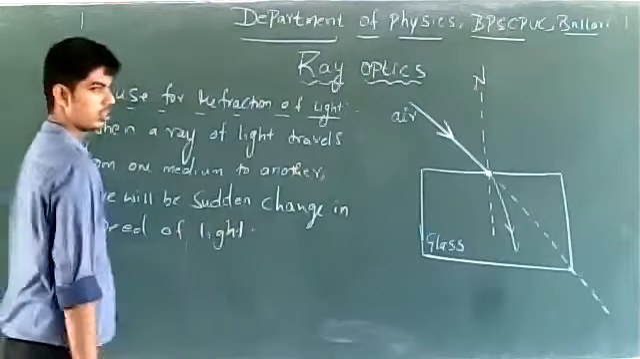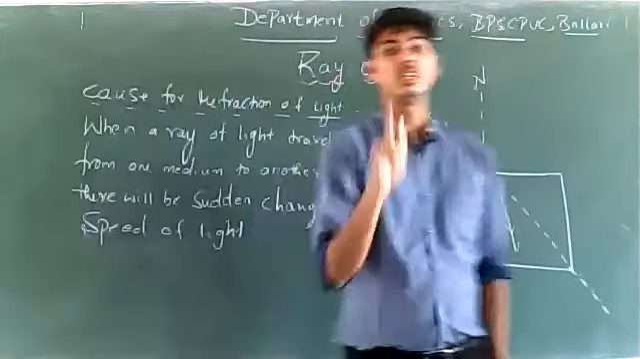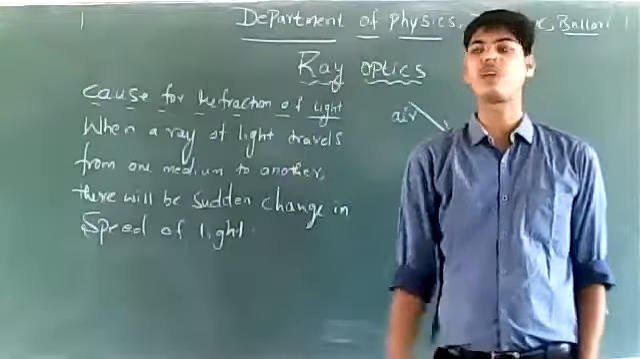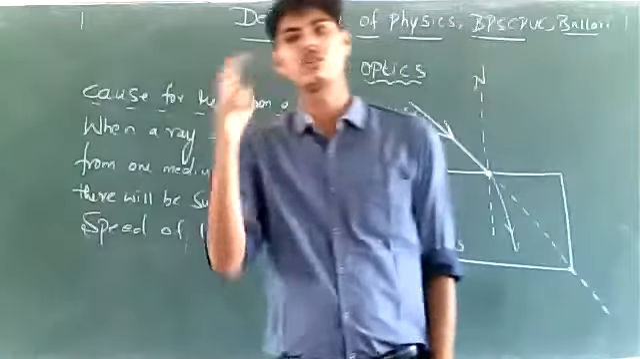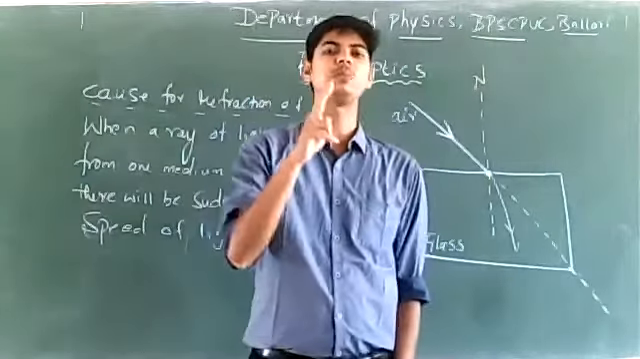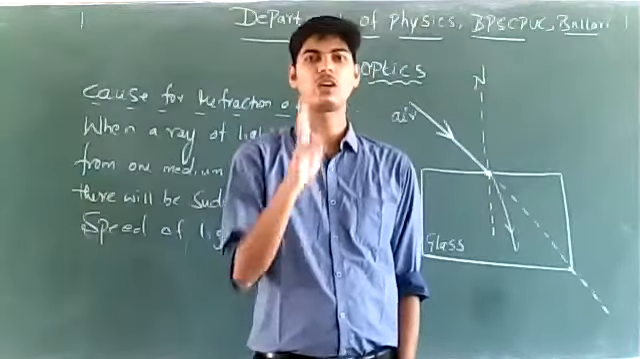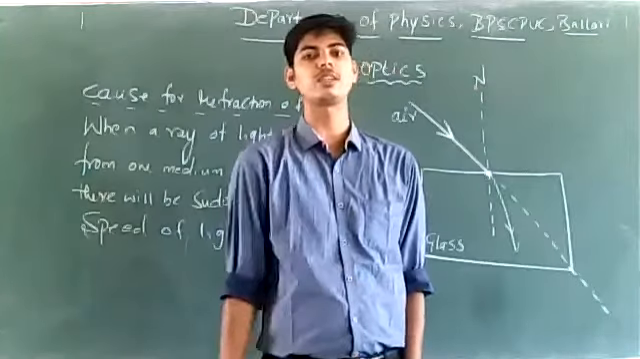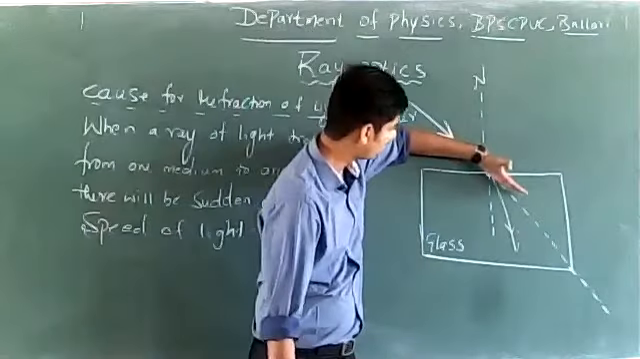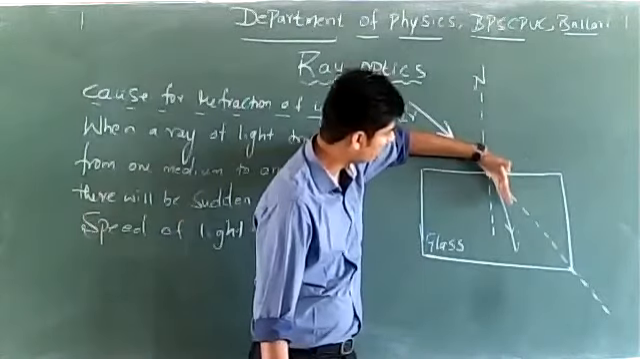There will be a sudden change in speed of light. This is the cause for refraction. ಯಾಕೆ light bend ಆಯಿತು ಅಂತಂದ್ರೆ once the ray of light travels from one medium to another medium, its speed suddenly changes. Because its speed suddenly changes, there will be a change in direction of the path of light. It straight ಆಗಿ ಹೋಗಬೇಕಾಗುತ್ತೆ, ಇಲ್ಲಿ ಸ್ವಲ್ಪ bend ಆಗುತ್ತೆ.